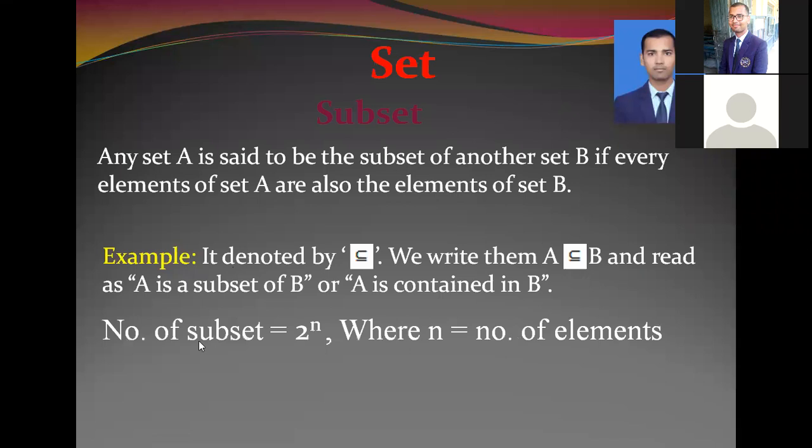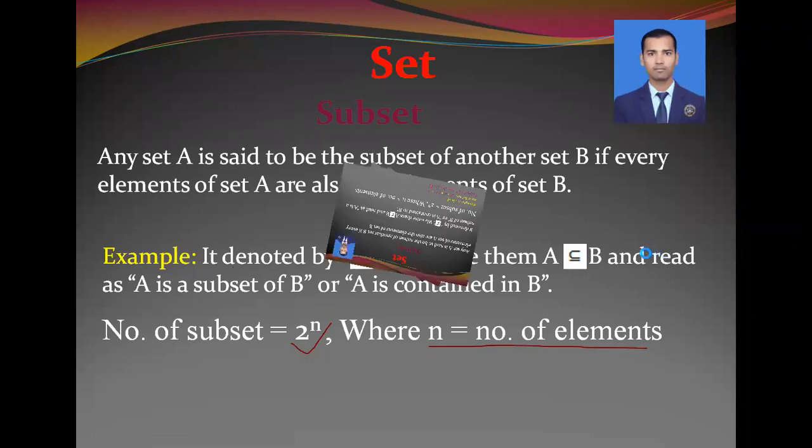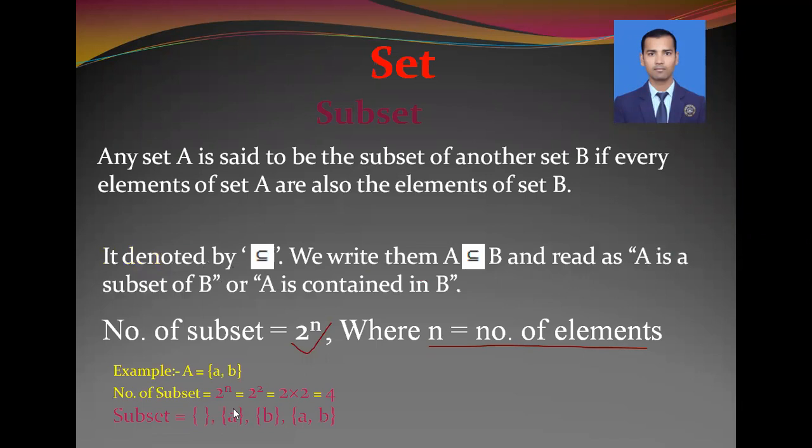The number of subsets is equal to 2 to the power n. This is the formula to find the number of subsets, where n is equal to the number of elements.